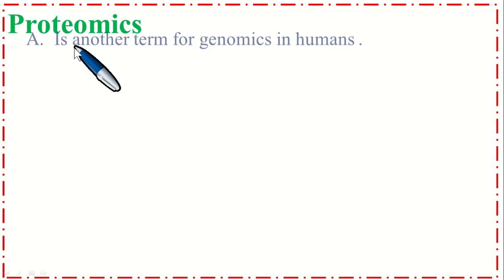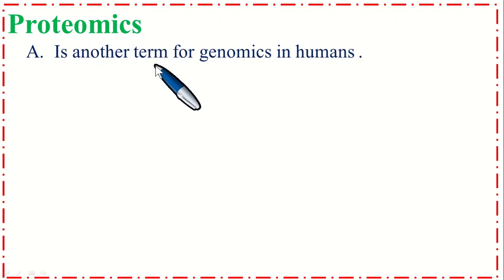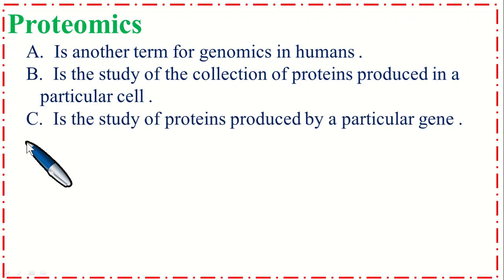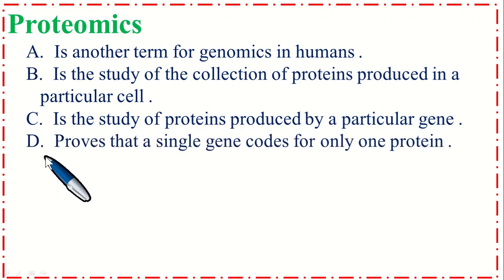Proteomics is: option A, another term for genomics in humans. B, the study of the collection of proteins produced in a particular cell. Option C, the study of proteins produced by a particular gene. And option D, proves that a single gene codes for only one protein.